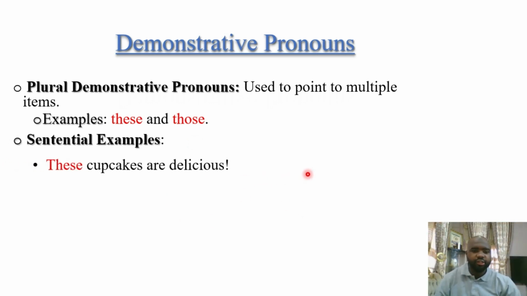The sentential example here: these cupcakes are delicious. It's not "delicious" as my Nigerian speaker said, it's delicious. We'll know more about this pronunciation when we come to phonology, the sound system. These cupcakes are delicious. So when we're talking about these, we're talking about multiple cupcakes, many cupcakes that are here. They are delicious.